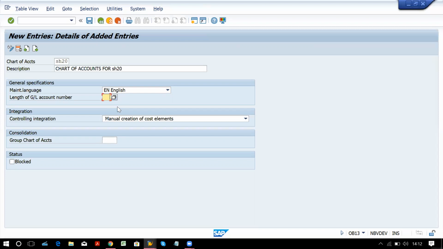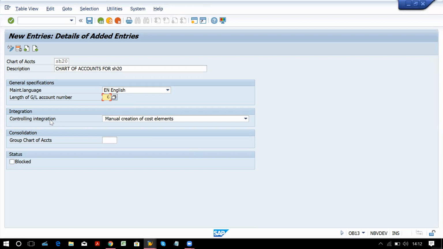Maximum 10 is allowed, and generally we give 6 or 7, in thousands or in lakhs. So we are giving 6, so the GL account number will be a 6-digit number. Within 6 digits, it will be allowed.